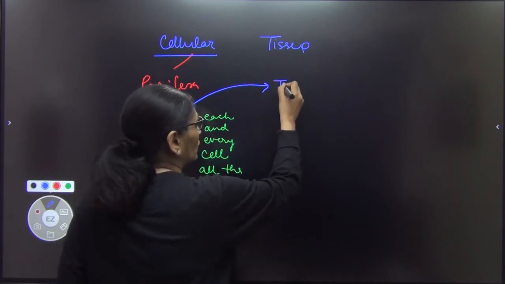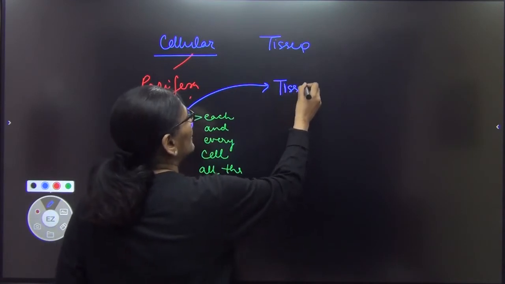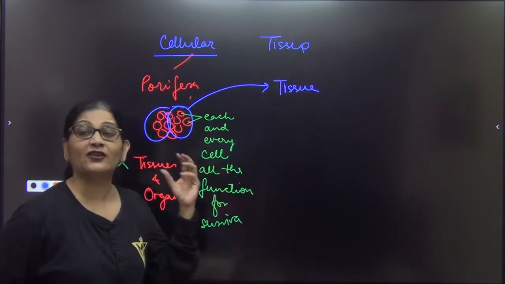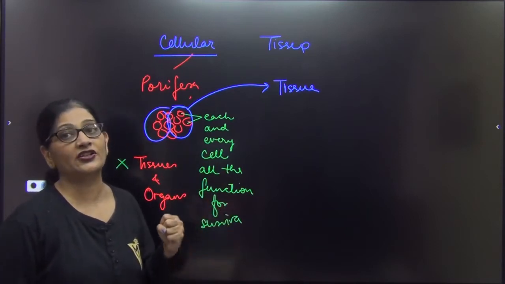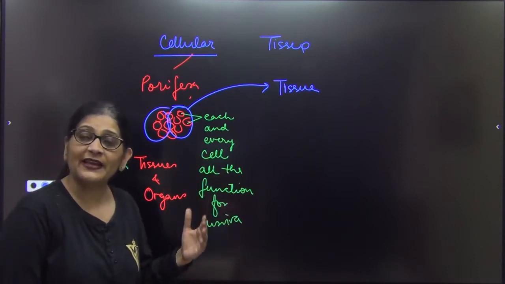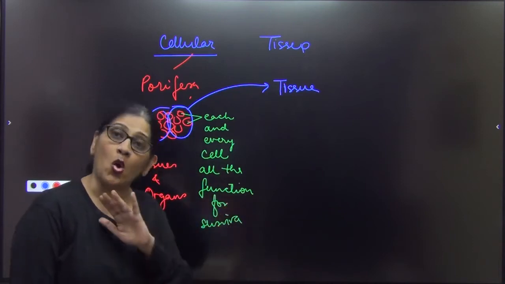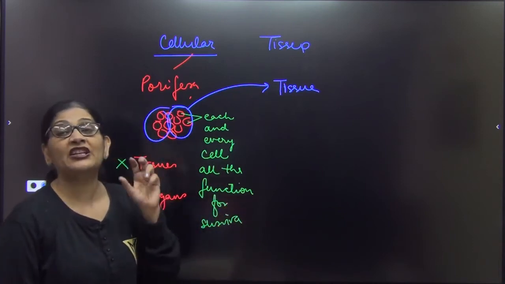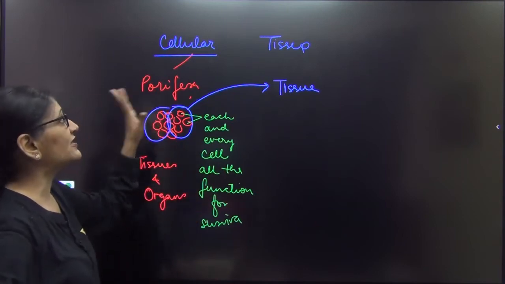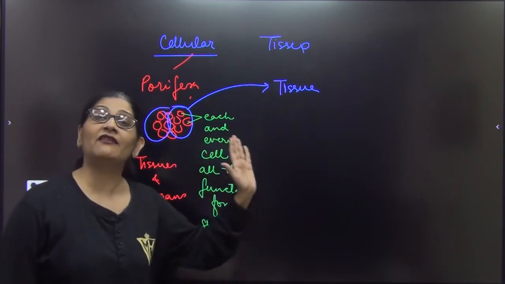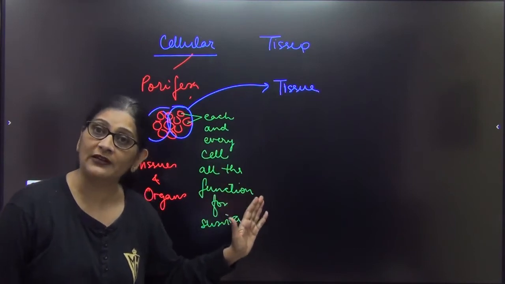You know that a group of cells which have a common origin and common function, that is called as tissue. So animals में the first, there is no animal which is unicellular, all are multicellular, but initial animal का development was cellular. बाद में the level of development became tissue level, right?